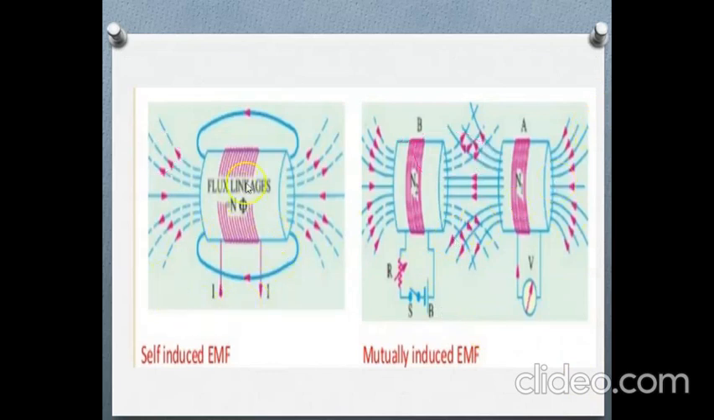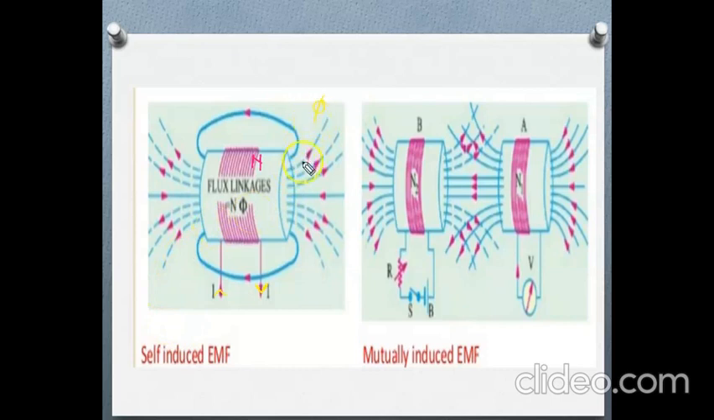Here only one coil is there, having this number of turns. Suppose these are n number of turns, and these are the flux lines. Here current is entering and current is leaving here. There is only one coil, and this coil is producing this number of flux lines. Suppose these are the 5 flux lines.